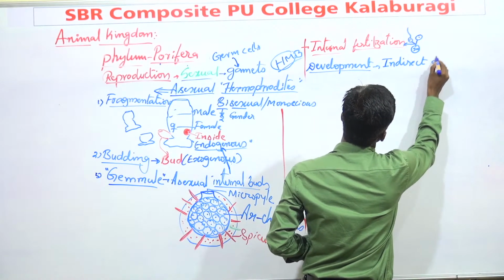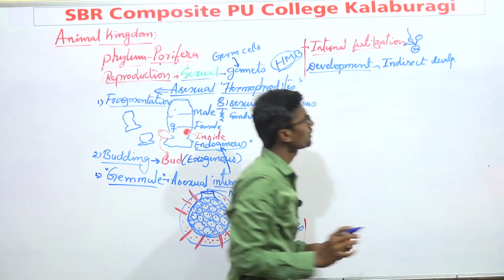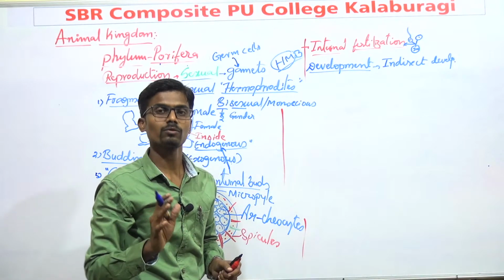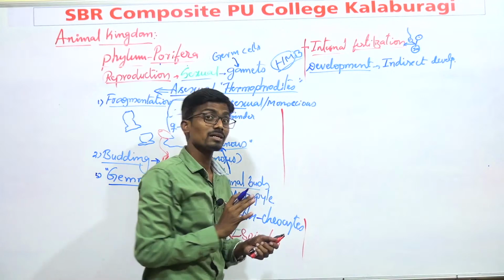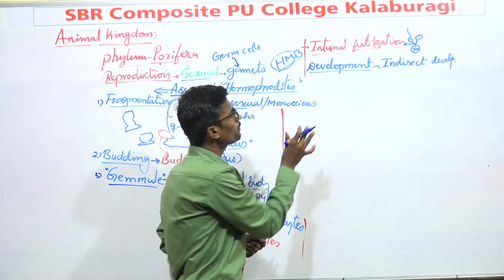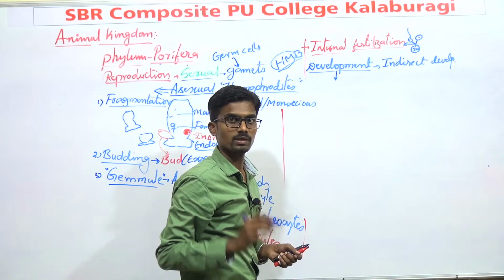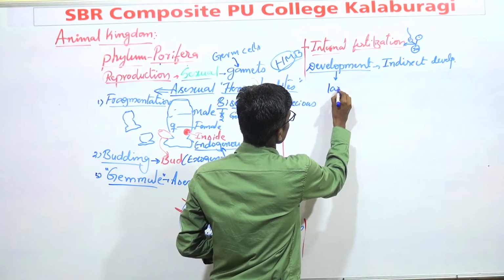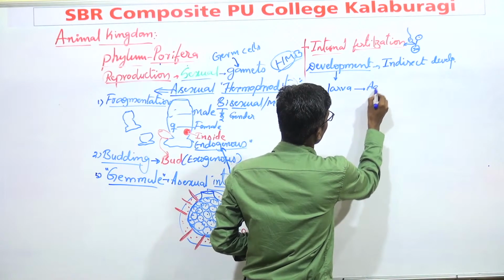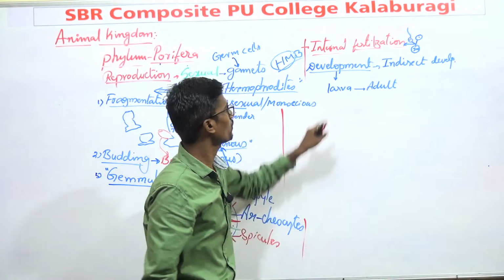Which kind of development here? Indirect development. You may be surprised what I mean by indirect development. Actually, two kinds of developments are present. One is direct development and another one is indirect development. Indirect development is when, during the development of the organism, you observe a larva stage, and the larva is later converted into an adult.